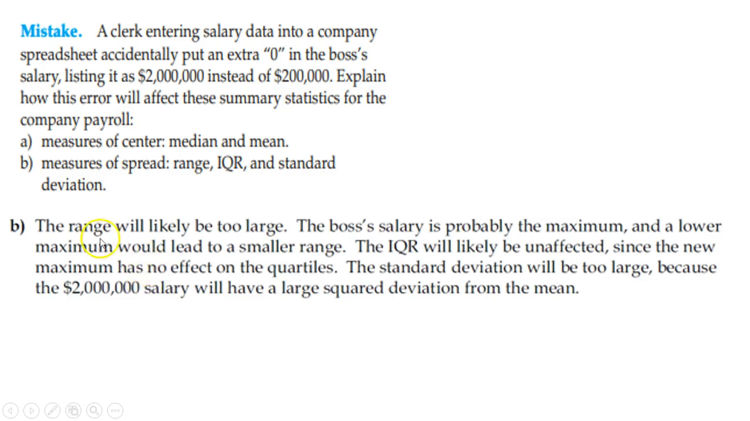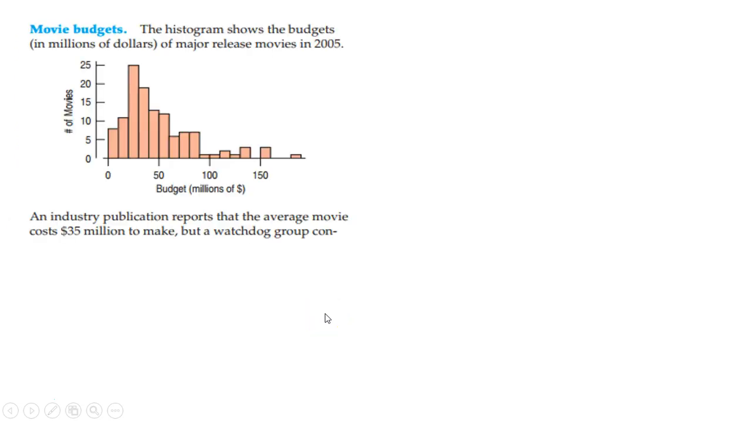As for the spreads, the range will likely be too large, because you're going to go low to high, and that's probably going to be the high, so that will change. The interquartile range will likely be unaffected because you're putting that way out in an outlier, so it's not going to change what that range was. It might alter it a little bit, but not much at all. The standard deviation will be too large as well, because the mean changed, and because the mean changed, the standard deviation is also going to change.